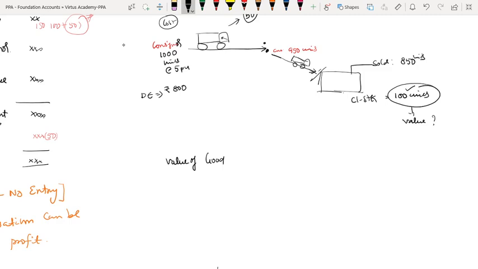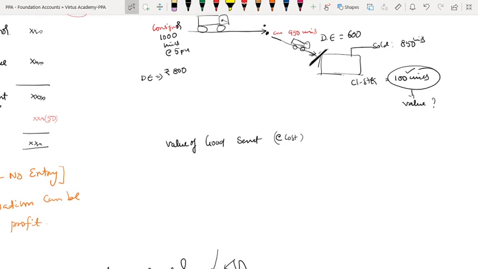Here, imagine the consignee has incurred direct expenses, that is to bring the goods, transport, insurance, etc. Direct expenses of consignee, let us make it 600 rupees. Now, value of goods sent. In this problem, I have sent at cost, therefore I am valuing at cost. If I would have sent at invoice price, I would have valued at invoice price. Are you understanding?